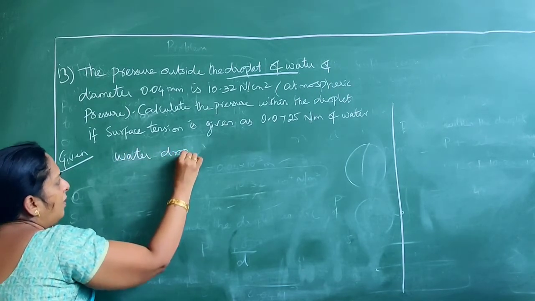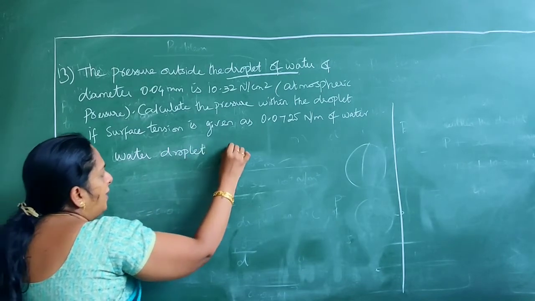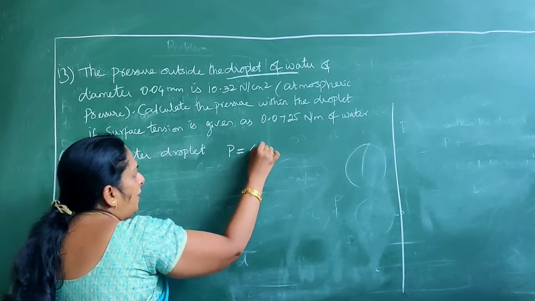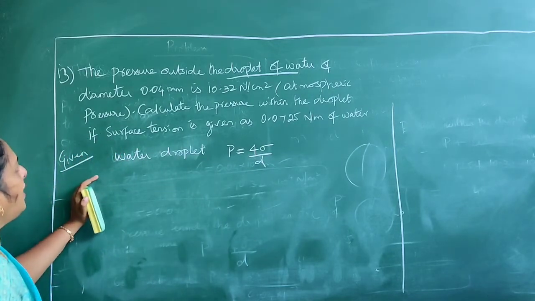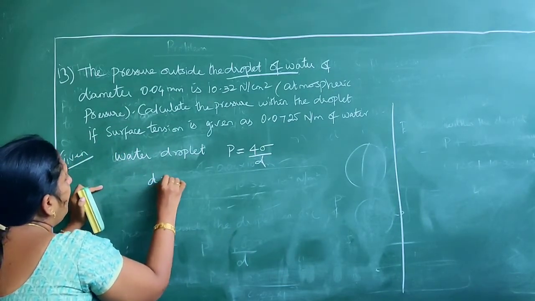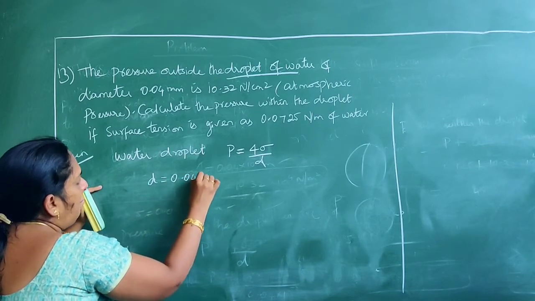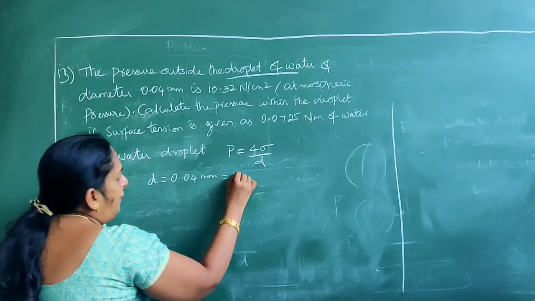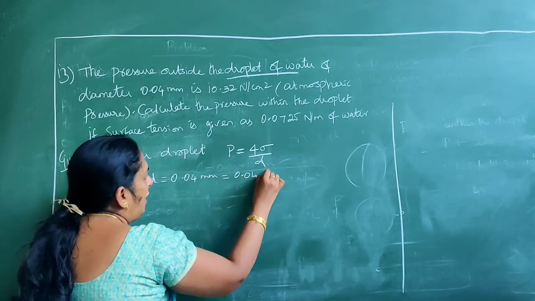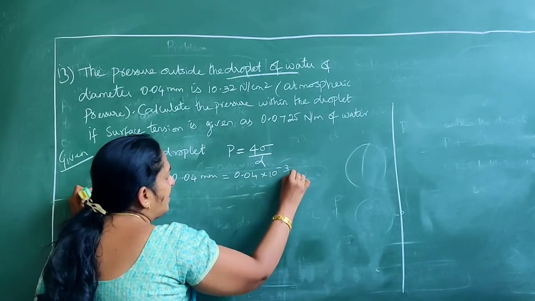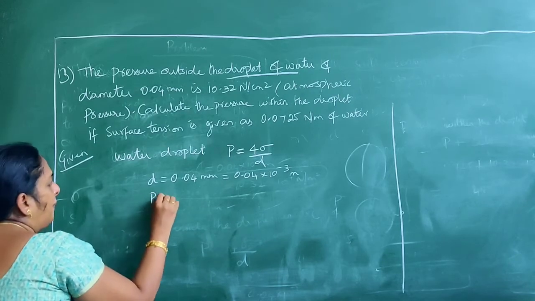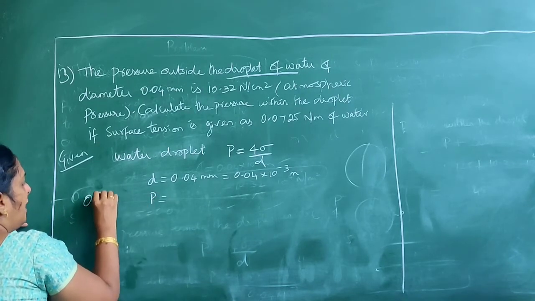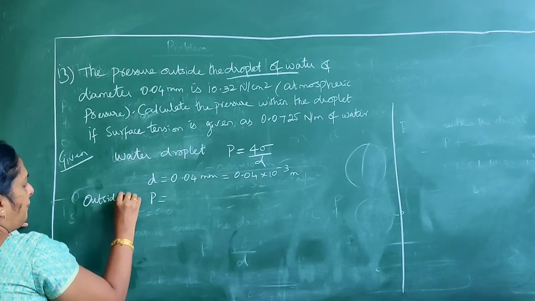So in the case of a water droplet, you know the formula P is equal to 4 sigma by D. Now the diameter is given, it is 0.04 mm. Please convert it into meters. It is 0.04 into 10 power minus 3 meters. And they have given you a pressure, but they have mentioned it as the outside pressure.